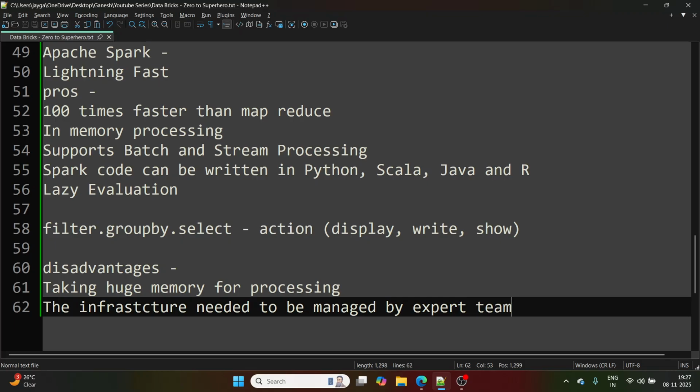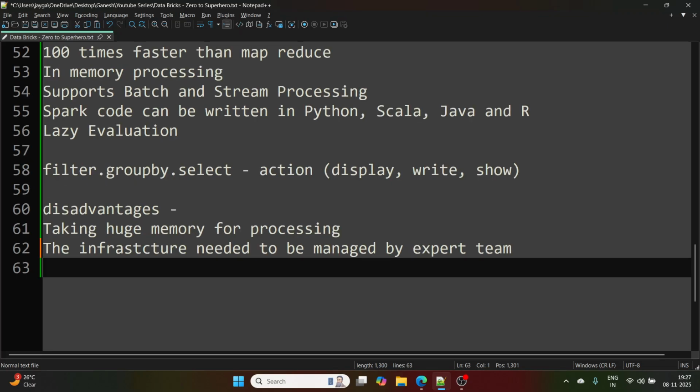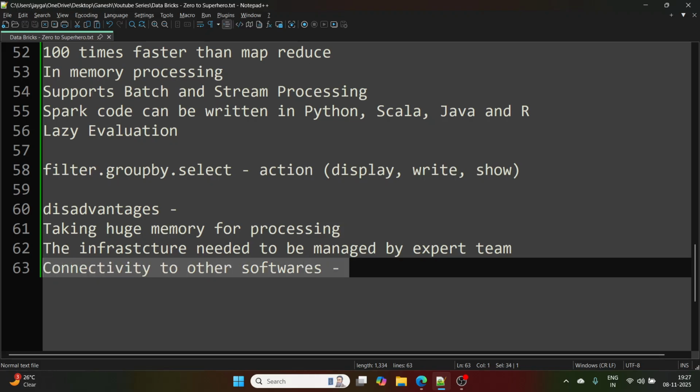If you wanted connectivity to GitHub or other software, for example HDFS or any cloud storage, it was completely handled by engineers.